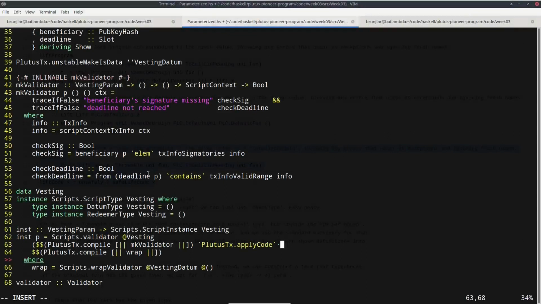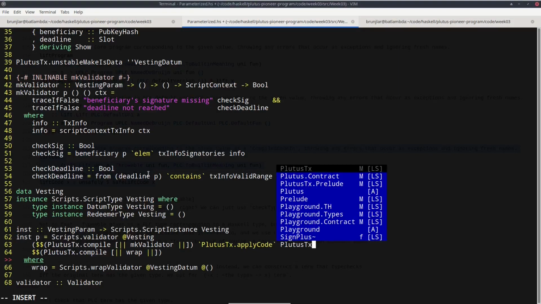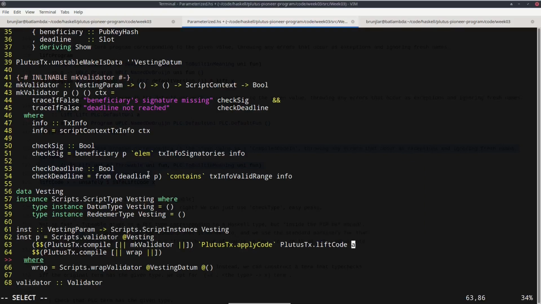So if we want to use that, we can do Plutus.tx lift code and put our p there and close the parenthesis. So again, this make validator now takes an additional argument, so it wouldn't be suitable for the validator function, but we can compile it.